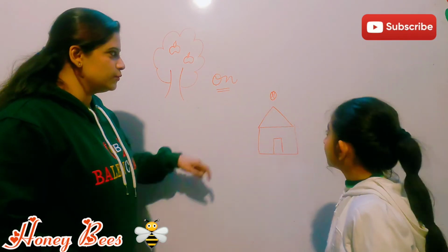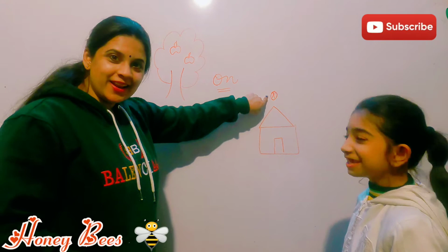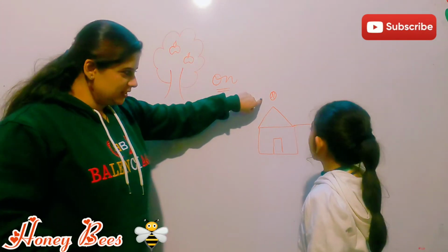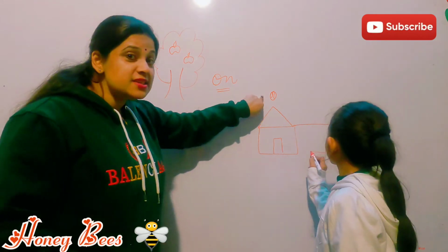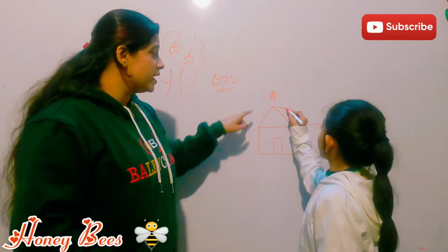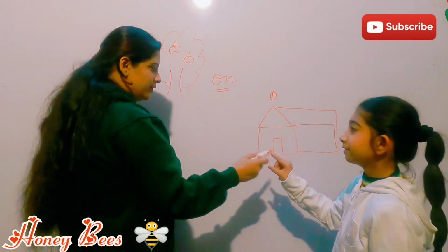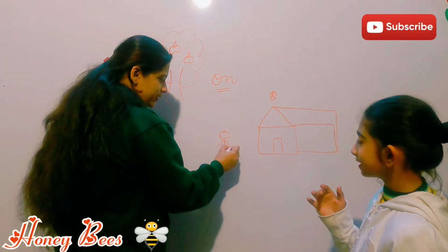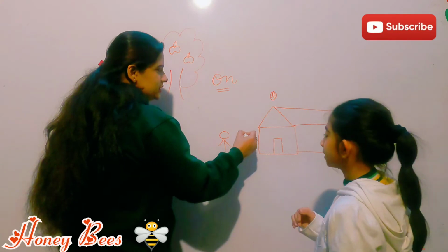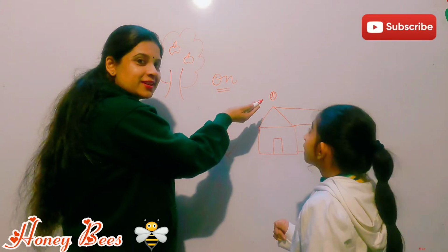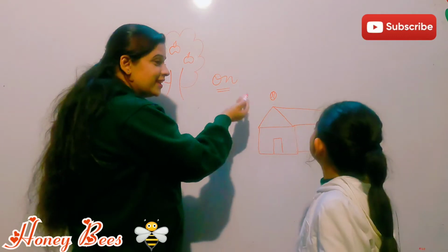Okay, so what is this? This is a ball. Am I right, Harsheen? Yes. So where is the ball? Children were playing here and one child just kicked the ball here. So now the ball is above the house.